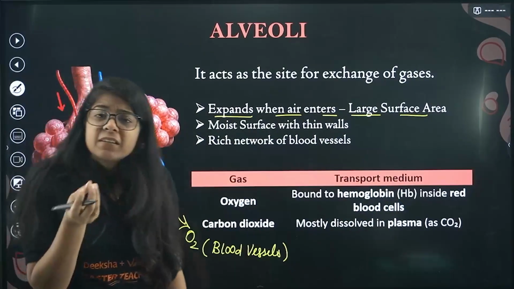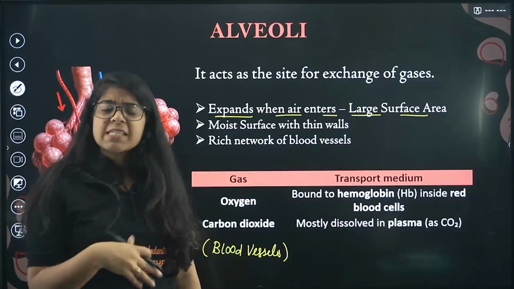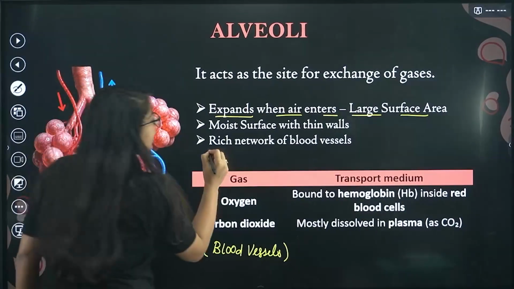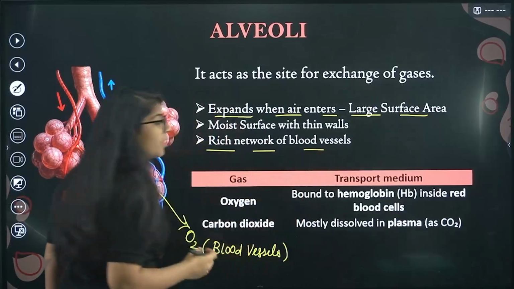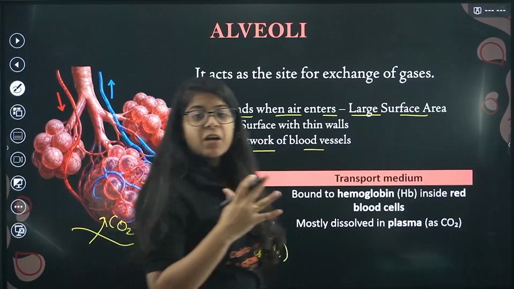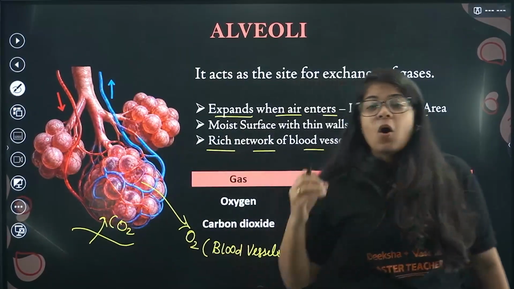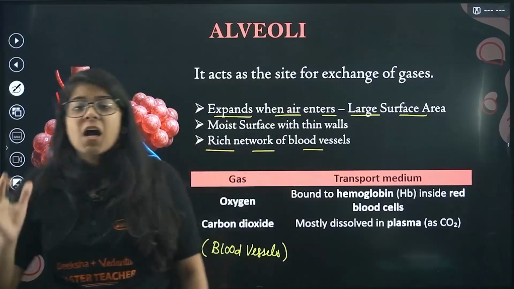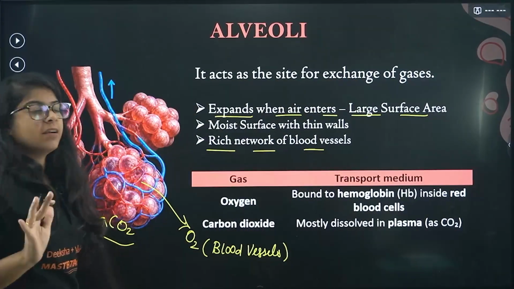It has very thin walls for the exchange of gases, and it is very moist. It has a rich network of blood vessels. So many blood vessels are present at the end of these alveoli.